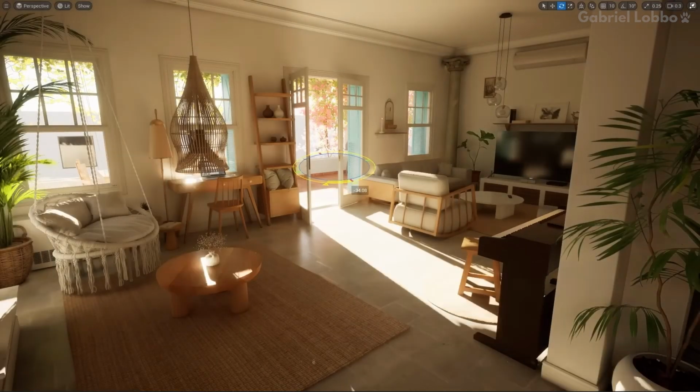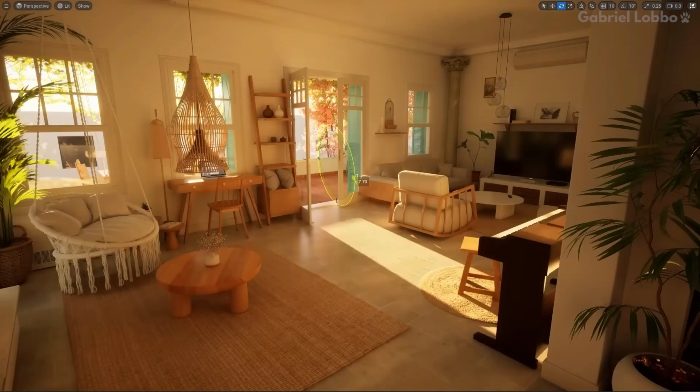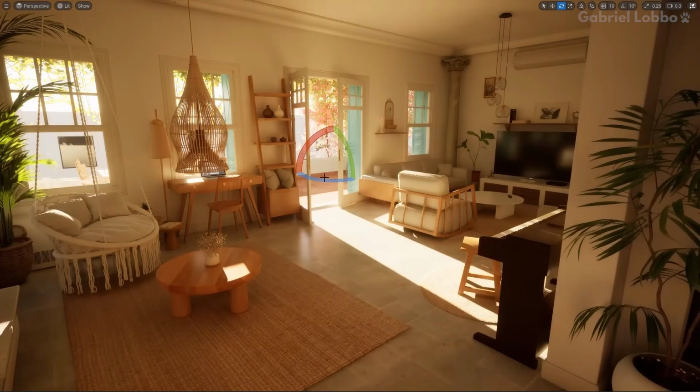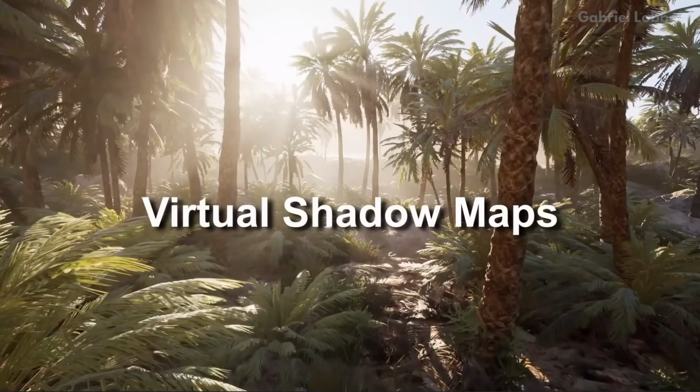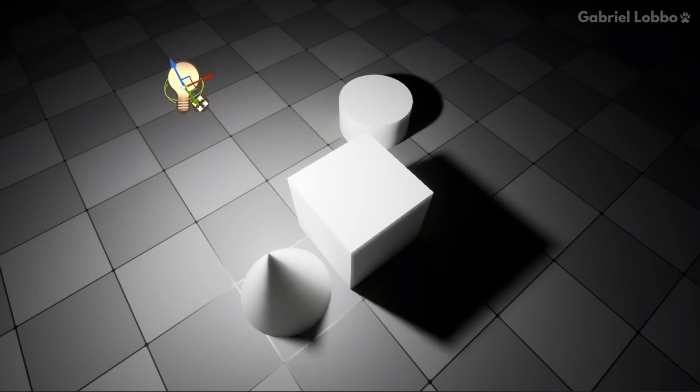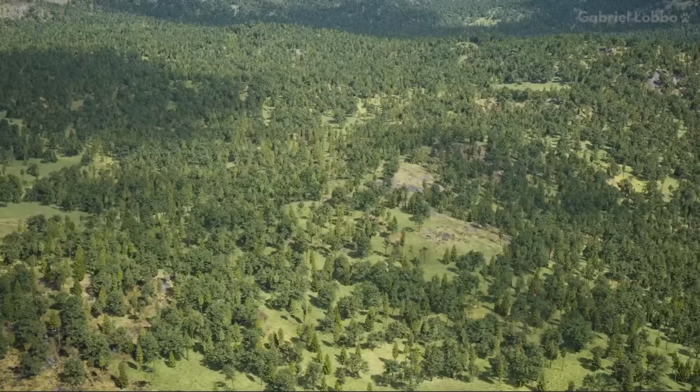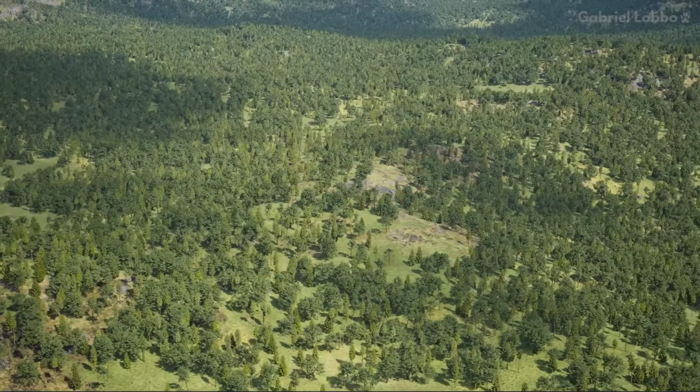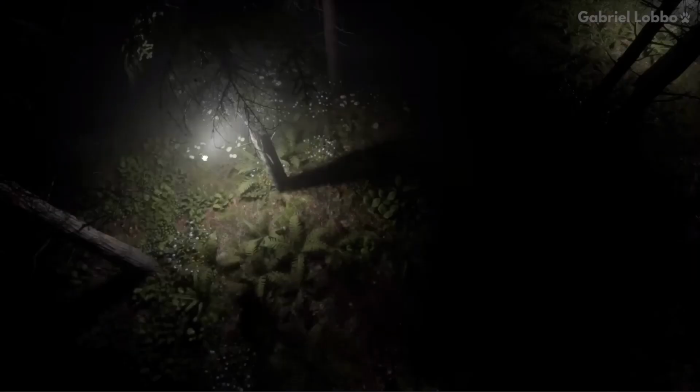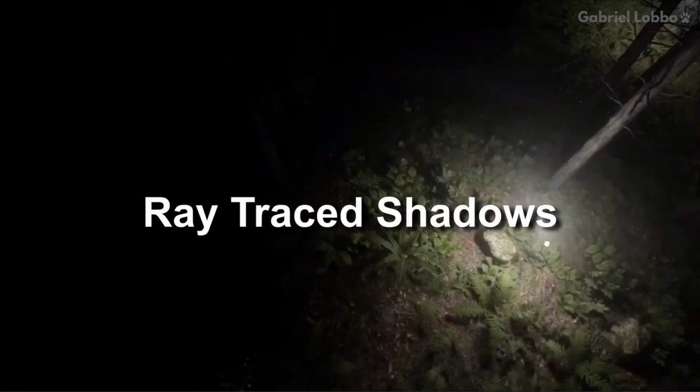A iluminação agora, which gave us high performance dynamic bounce lighting. It also introduced a new shadow rendering system called virtual shadow maps. Virtual shadow maps allow for soft shadows and shadows at far distances. This was impossible using Unreal Engine 4's cascaded shadow maps, which would disappear at far distances. And while virtual shadow maps are great, they are not as accurate as ray trace shadows.